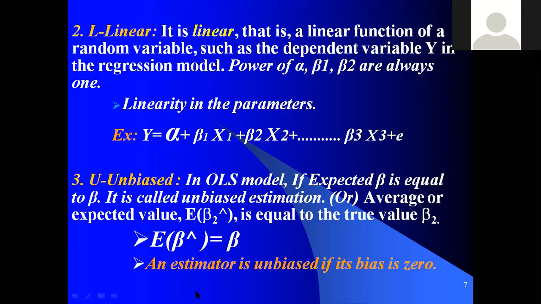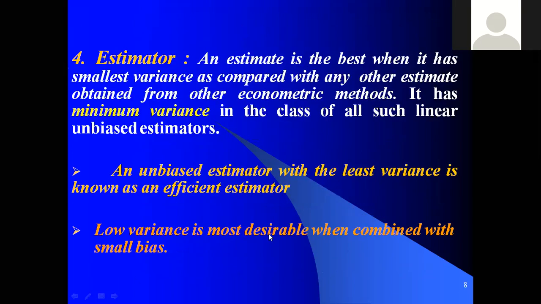See, an estimator is unbiased if its bias is 0. When bias is 0, nothing but he has not maintained any bias. So we can say that an estimator is unbiased if its bias is 0. Okay. Then the fourth one, E for efficient estimator.